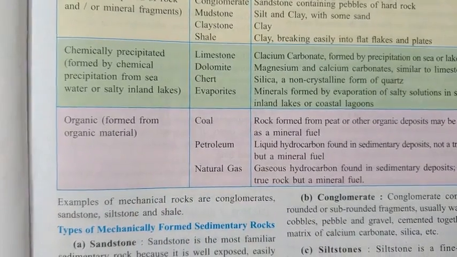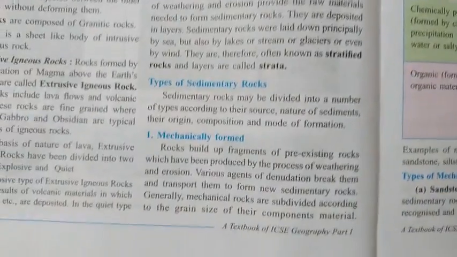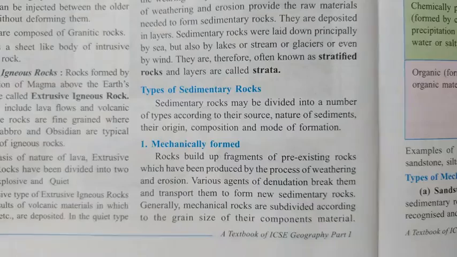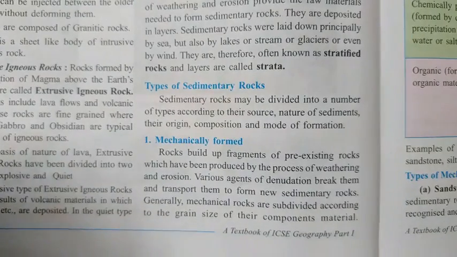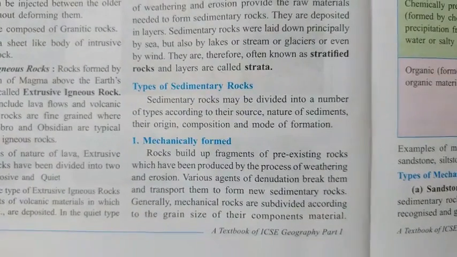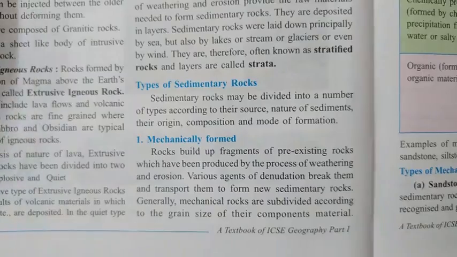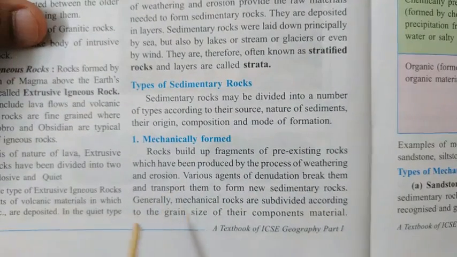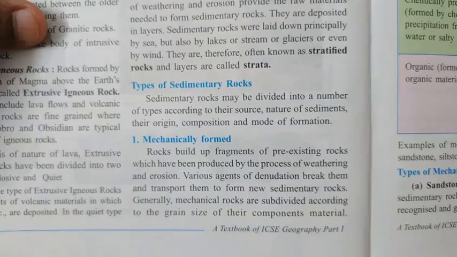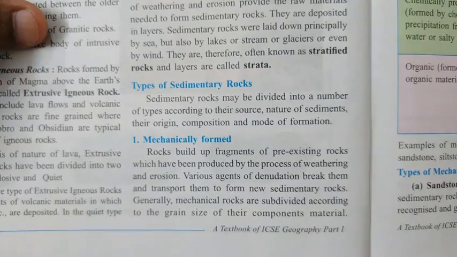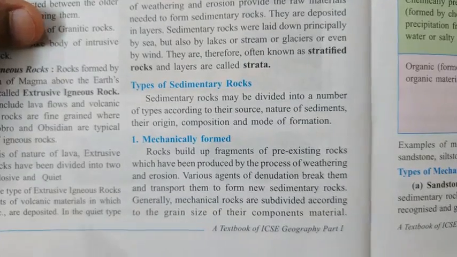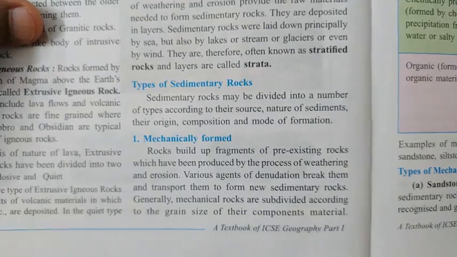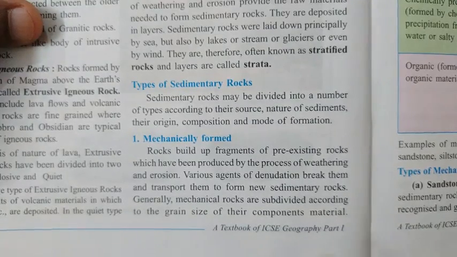Now let's see one by one, and first of all the mechanically formed rocks. I have already explained that different rocks, like igneous rocks or maybe metamorphic rocks, go through the process of degradation, and first they are converted into sediments.